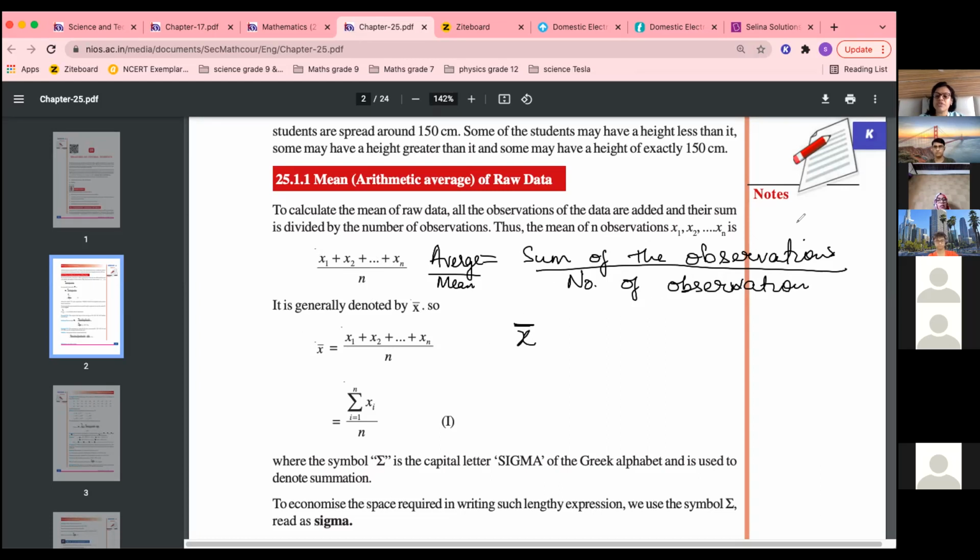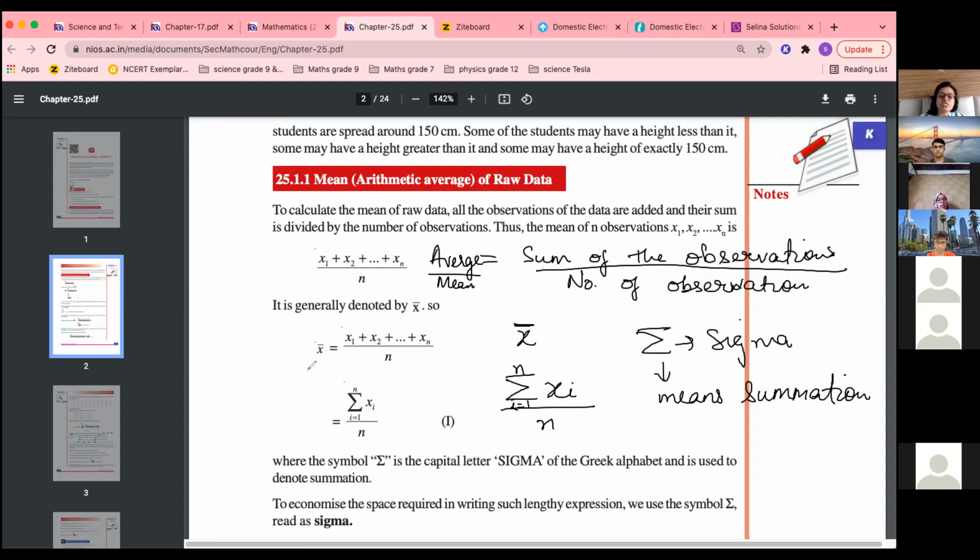In words, it can be written like this. In short, it is written as sigma xi upon n, where i goes from 1 to n. This sign is called sigma. Sigma anywhere means summation, or finding the sum. So x bar is equal to sigma xi upon n.